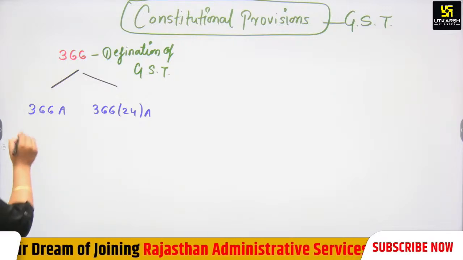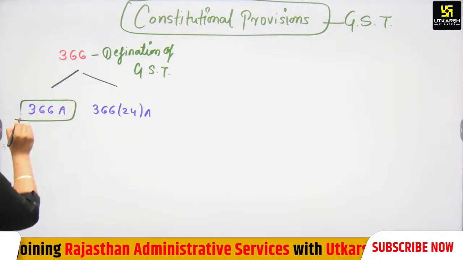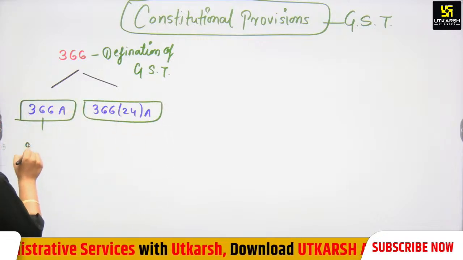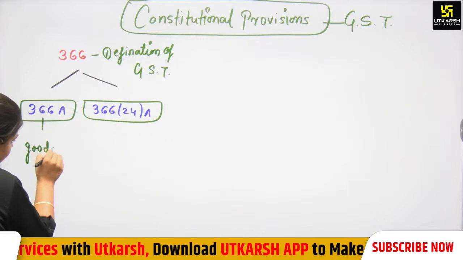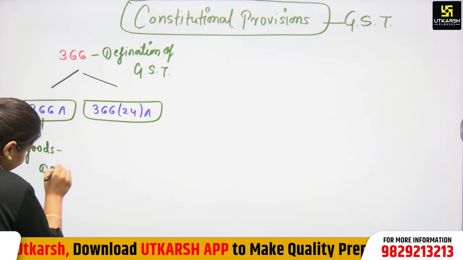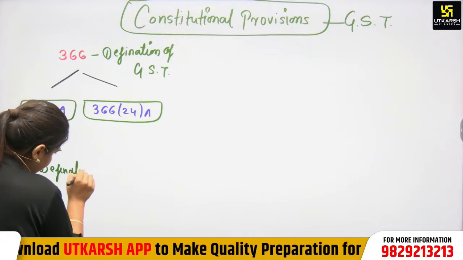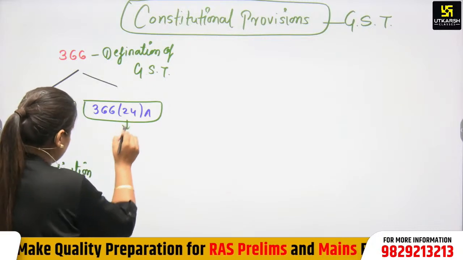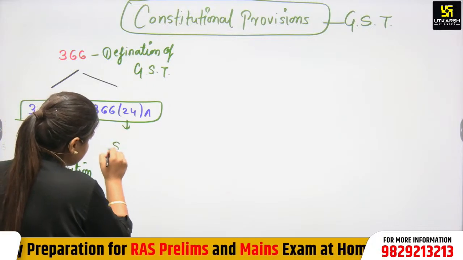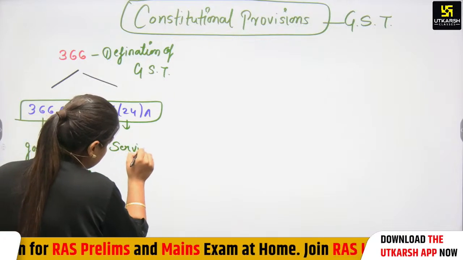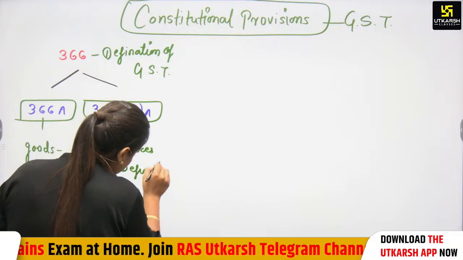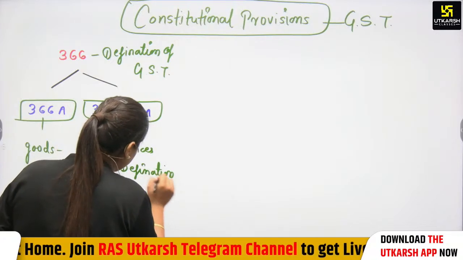Again, Article 366(12) gives the definition of goods, and 366(24) clause A gives the definition of services. And what is the definition?